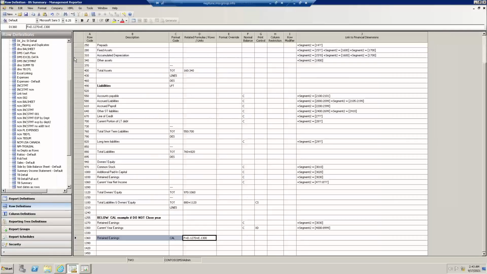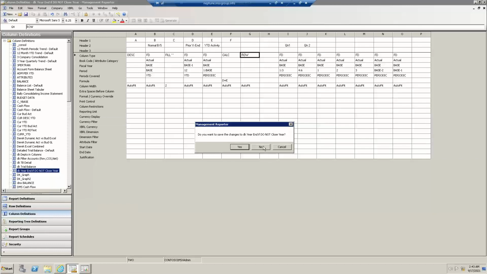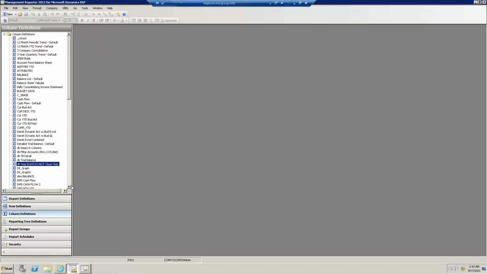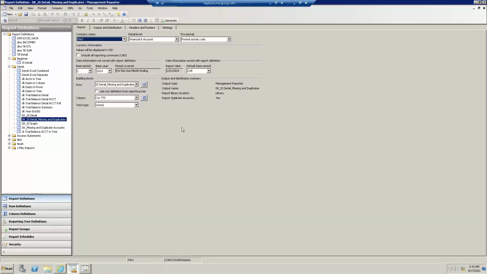So let me circle back to those 3 bullet points. First of all, as I close out this balance sheet report, I'm going to use the same type of strategy. That is, I want to grab all my revenue and expenses as a check row in my income statement rows. This is probably one of the oldest tips and tricks in the book, but it's worth a 2 or 3 minute discussion in today's tips and tricks session. I have a purpose-built report that I'm going to open up here to illustrate great functionality to help you find any missing and duplicate accounts.